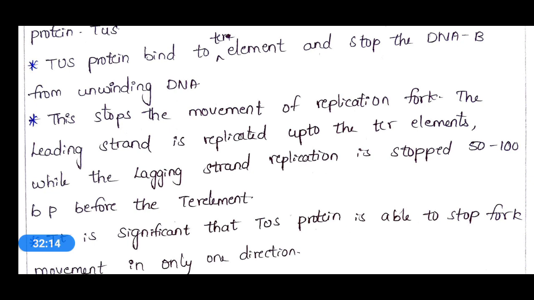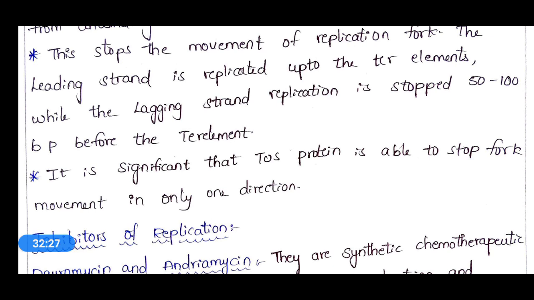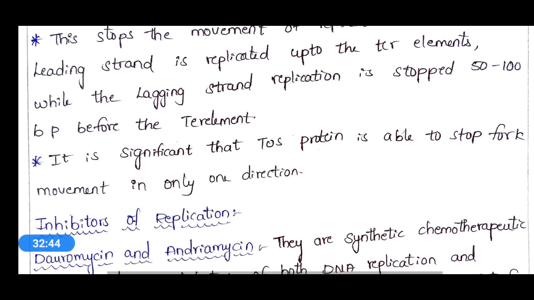That means till the TER element present on this DNA, the leading strand will be replicated, whereas the lagging strand will stop its replication 50 to 100 base pairs away from the TER element, before it. The lagging strand stops before the TER element, and the leading strand stops at the TER element. And it is significant that the TUS protein is able to stop fork movement in only one direction.